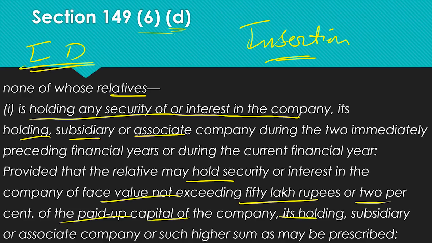So why have they given this lenient provision, this relaxation? It was very difficult to find an independent director because somebody's relative will have some pecuniary interest. So that is why they have given clarity. A person whose relative is holding up to 50 lakhs or 2%, that is okay, but more than that means that person is not independent. That is the clarity.